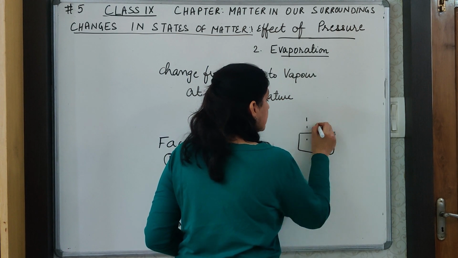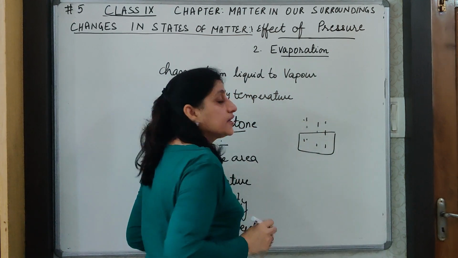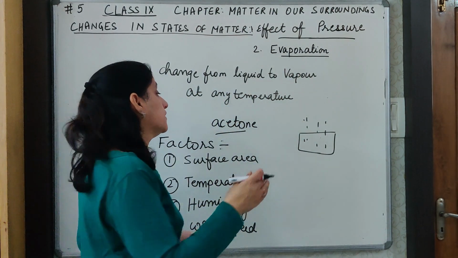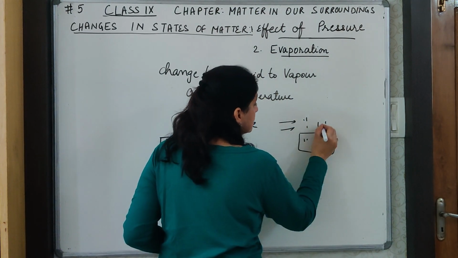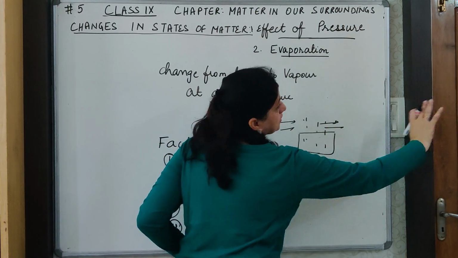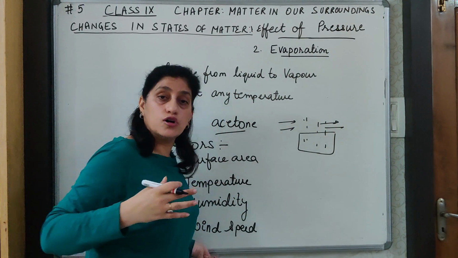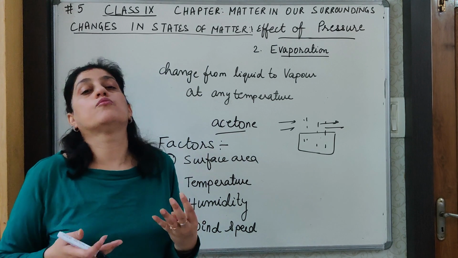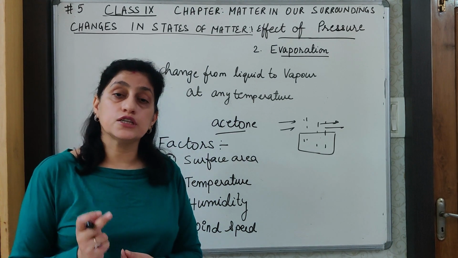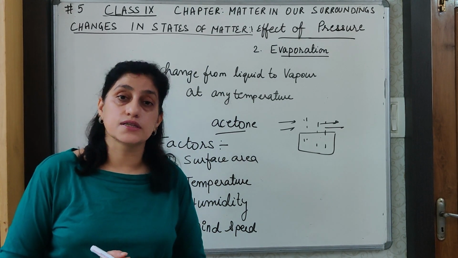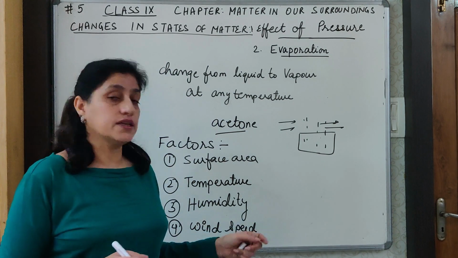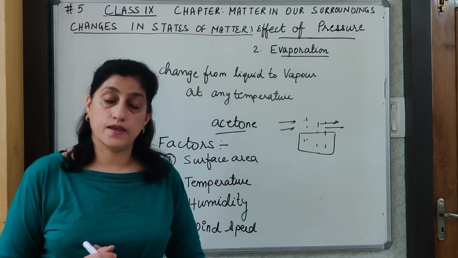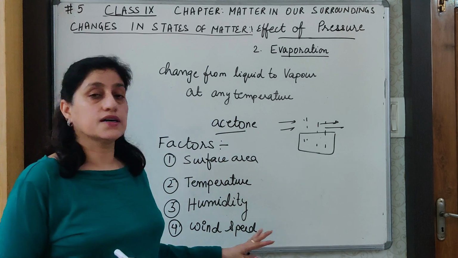water is evaporating and going into the atmosphere, if there is wind blowing, the wind will carry away these moisture particles with it elsewhere. So the air above the cloth will become dry and therefore will be able to take up more moisture. Therefore, the rate of evaporation also increases with the increase in wind speed. I hope all these factors are clear.